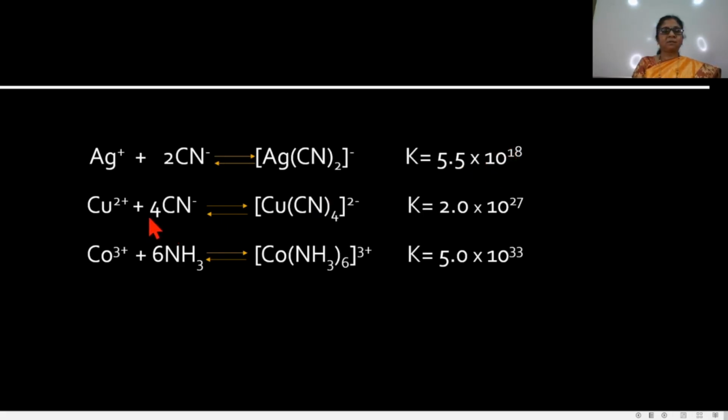In the second reaction, Cu2+ plus 4CN- gives the [Cu(CN)4]2- complex, where K is equal to 2 into 10 raised to 27. Then in the third example, Co3+ plus 6NH3 gives the [Co(NH3)6]3+ complex. These are the coordination complexes and the value of K is 5 into 10 raised to 33.